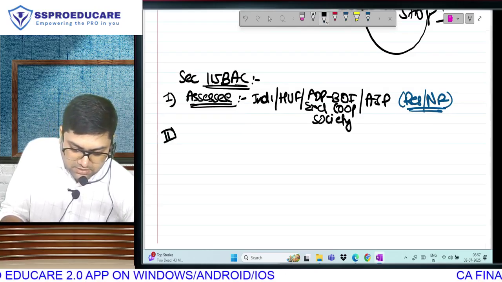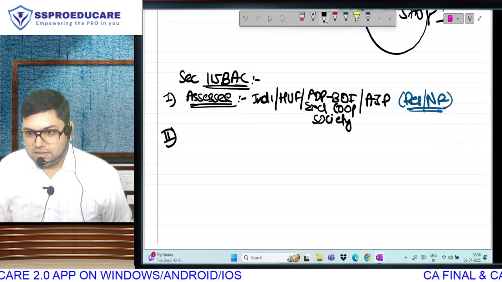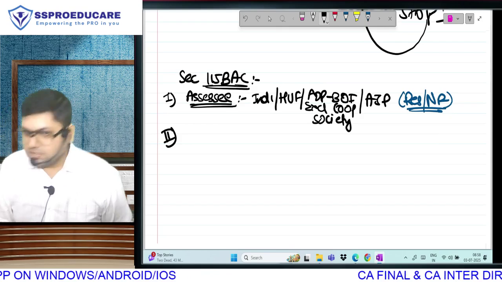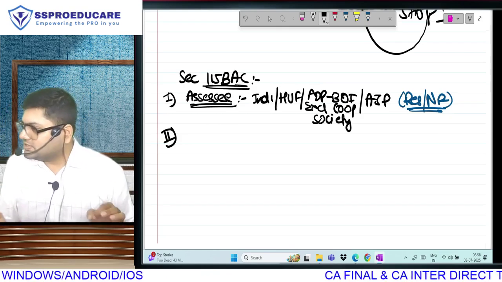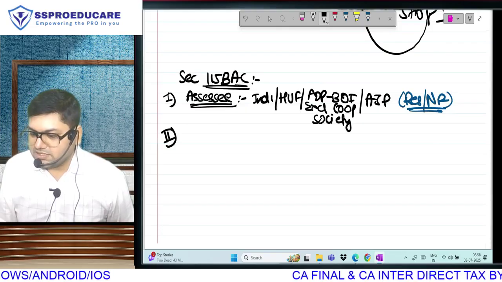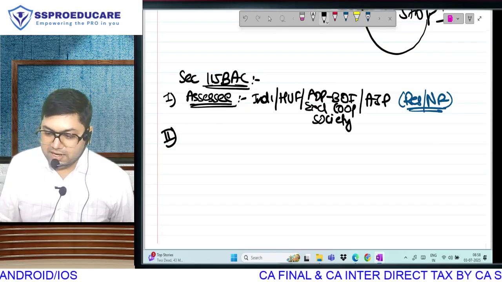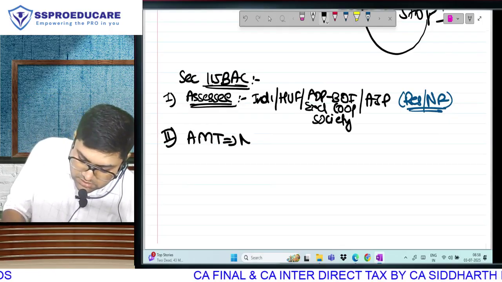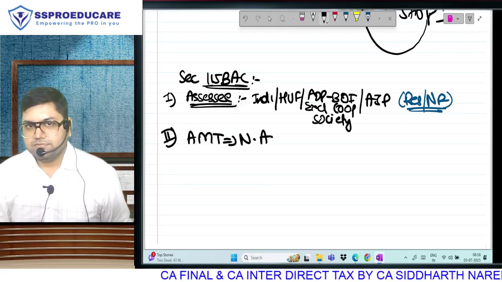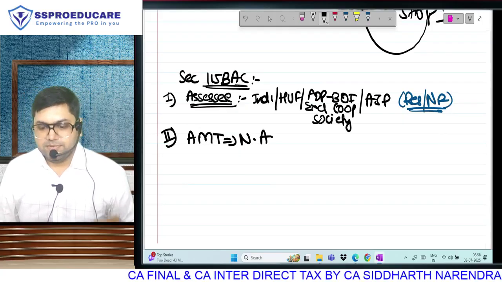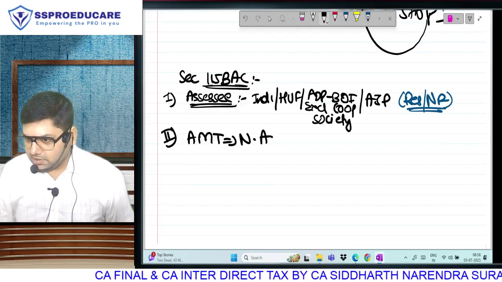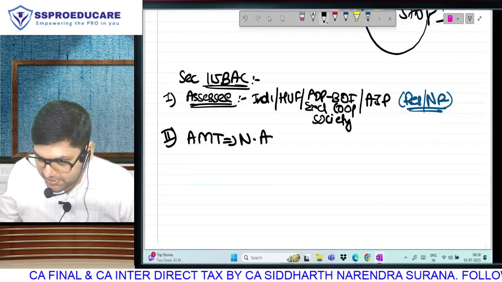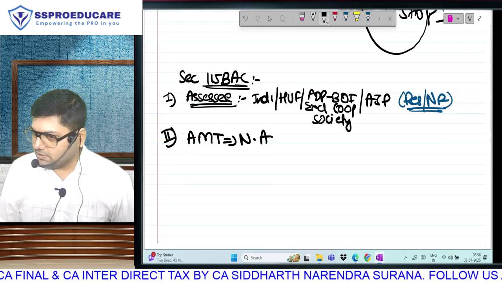Second, individual HUF are covered in MAT or AMT. See, I know we have not studied the chapters, but I'll tell you very clearly, only company is covered under MAT. All other assessees are covered under AMT. So when I talk about the section of individual HUF, I will have to say AMT not applicable. For individual HUF, AMT not applicable. See, MAT anyway is not applicable. When I do the company section, at that time I will say MAT not applicable. But in individual HUF, AMT not applicable. Very easy.